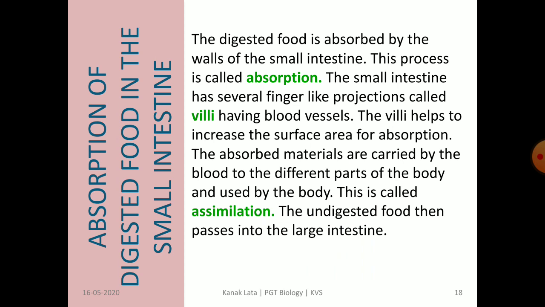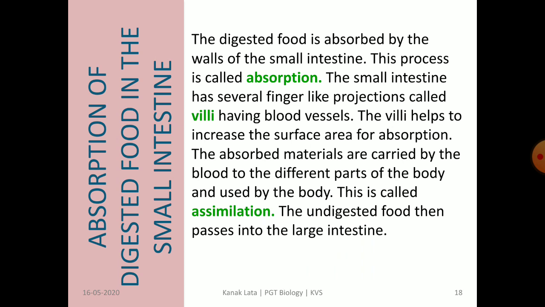Now, the next topic is about absorption of digested food in the small intestine. The wall of a small intestine has numerous small finger-like projections called villi. These villi increase the surface area for maximum absorption. The absorbed materials are carried by the blood to different parts of the body where they are used.